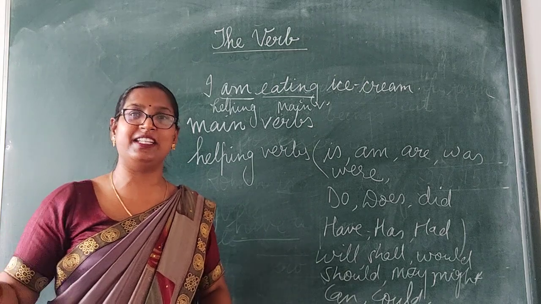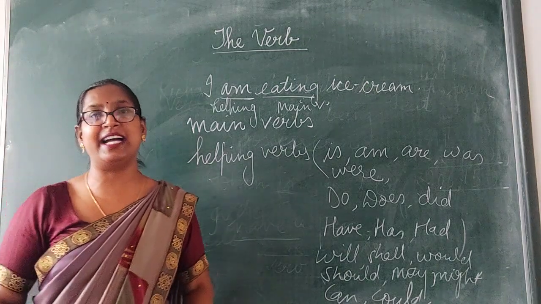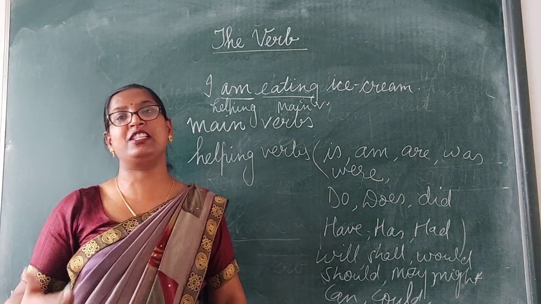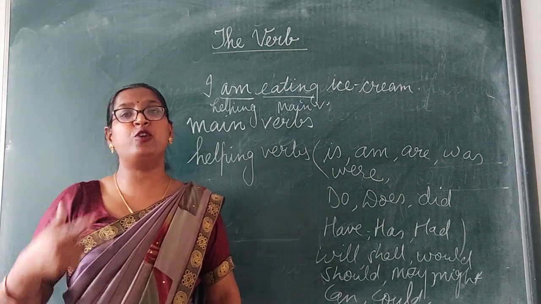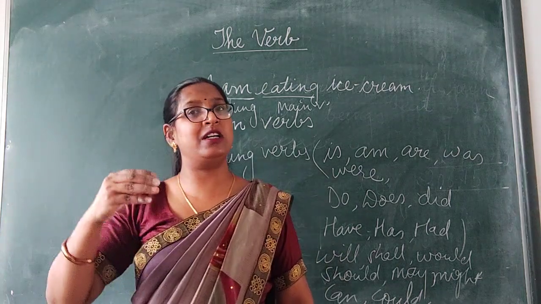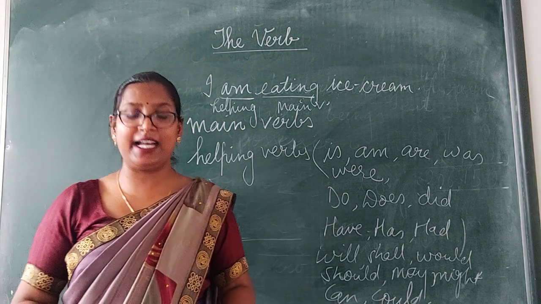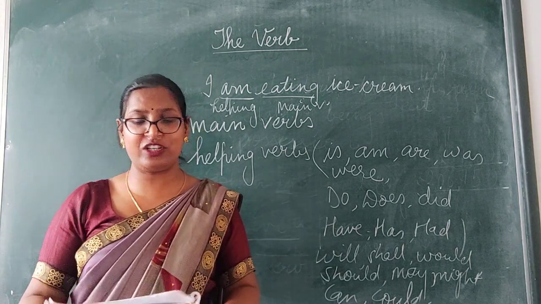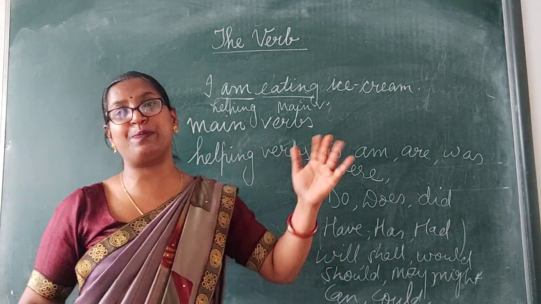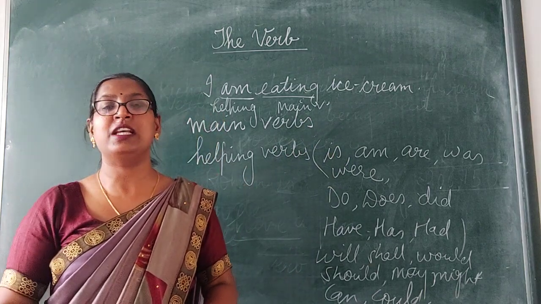All these you will study in detail. Clear? At present, you just understand that without a verb, sentence is always incomplete. Verb is the heart of the sentence. Verb is the essential part of the predicate, and action verbs express the actions. Verbs show the actions. Clear?